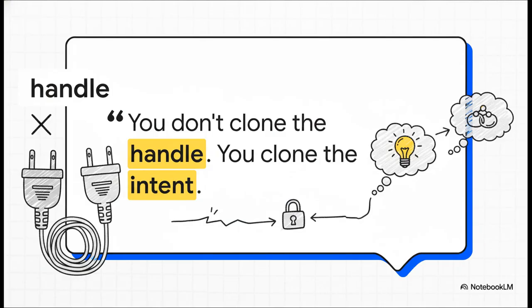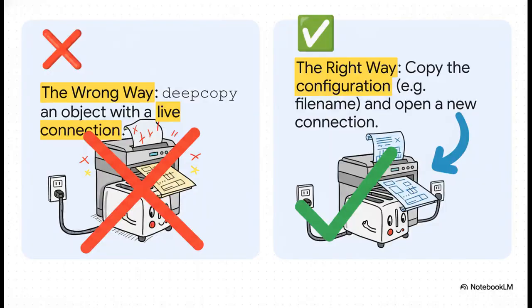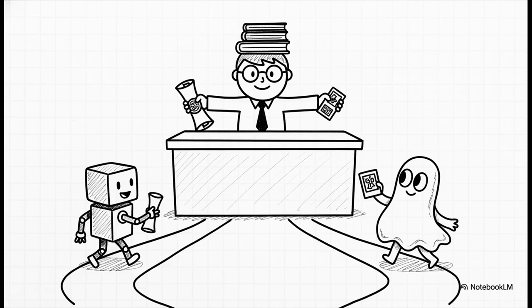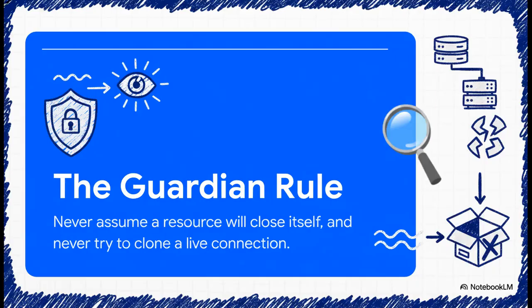So here's the secret. You don't clone the connection. You clone the intent to connect. Instead of copying the live object, just tell the new one, hey, here's the file name you need. Then, that new object gets its own separate permission slip from the OS. Problem solved? This all boils down to what Margaret calls the guardian rule.